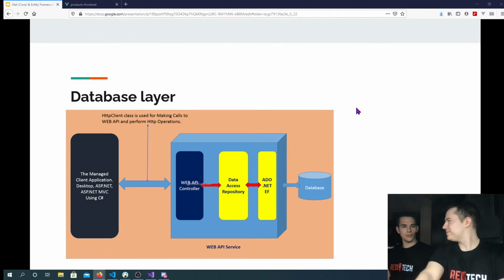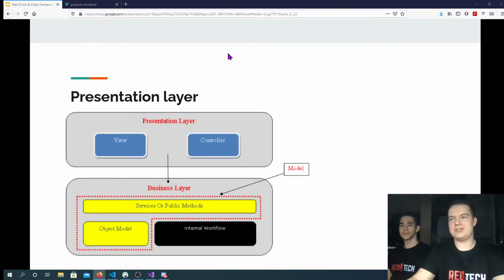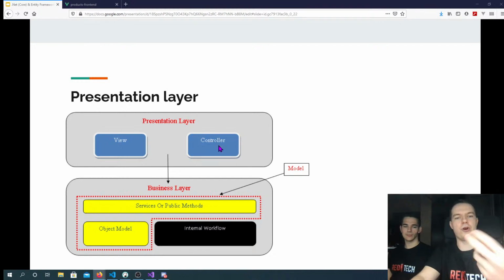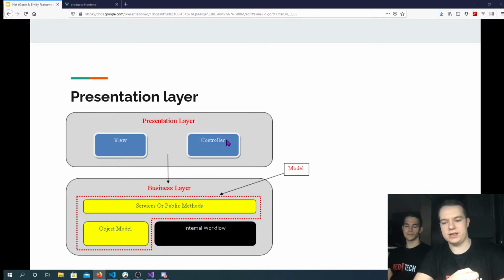Now we're going to talk a little bit about the presentation layer. The presentation layer is where the request first arrives. It consists of controllers and views. The controllers are really what's important about the presentation layer, because based on the request method and the request URI, they decide what function of the business layer to call.